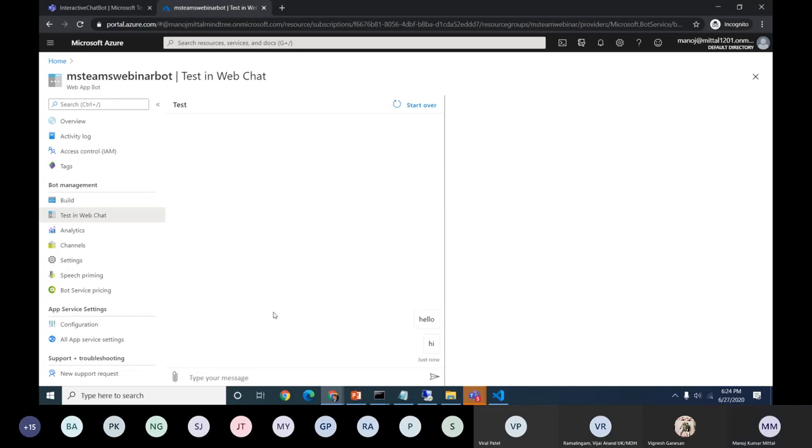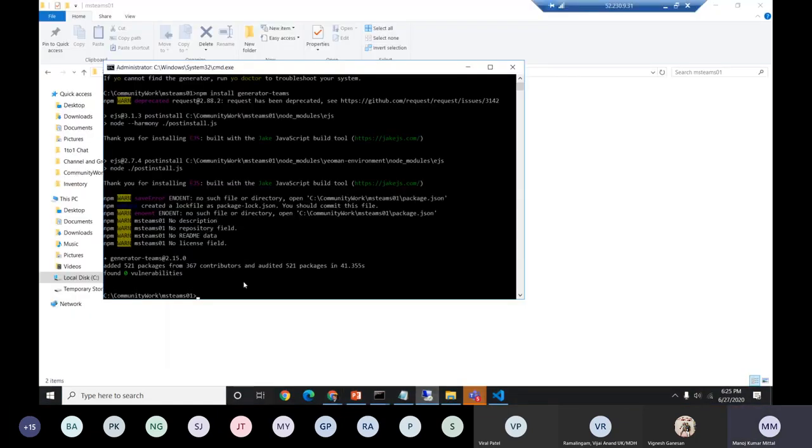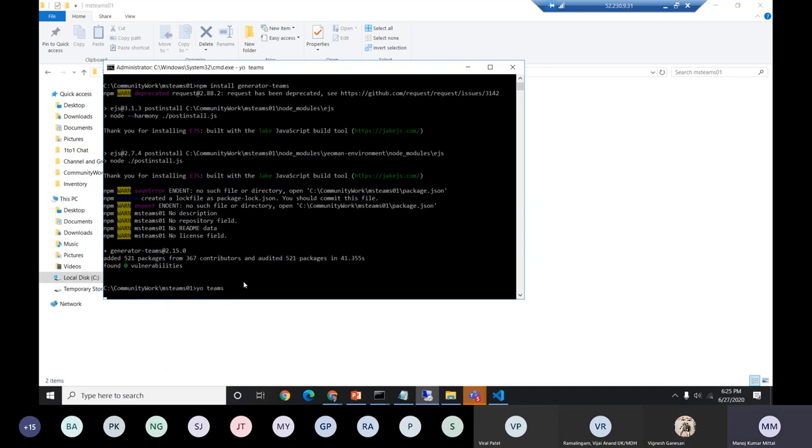Okay, that's fine. It will come out. Now we'll see that particular part. Yep, in the meantime, this is completed, so we'll start here with Yo Teams. Hope my command screen is visible to all as I switch the desktop. Okay, I just type yo teams.